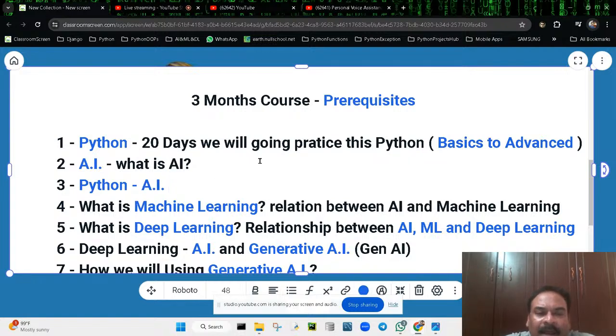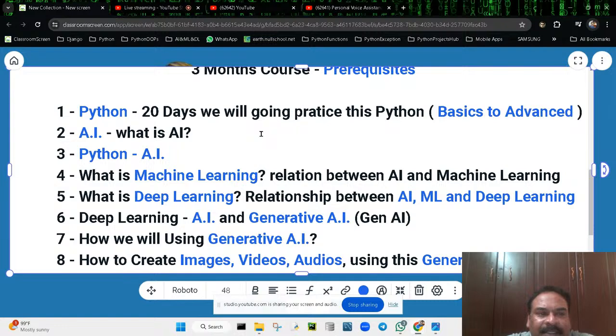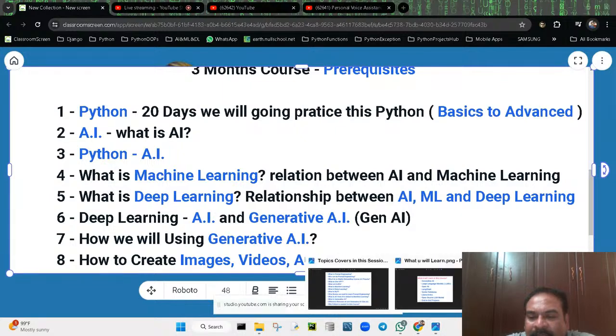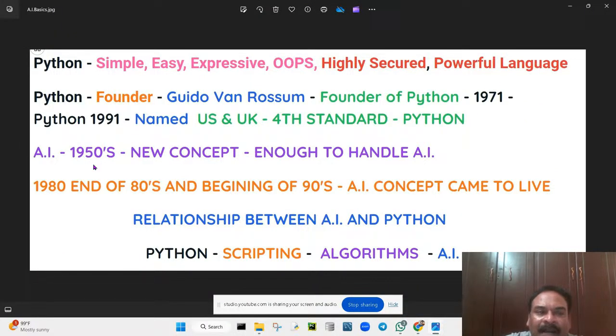So right now I'm going to explain exactly what the relationship is between Python and artificial intelligence. Why did the Python language become very popular? The reason is this: artificial intelligence is not a new concept, it is from the 1950s. But at the time, they didn't know how to handle this particular kind of artificial intelligence, so they put it aside. It came around again at the end of the 1980s and the beginning of the 90s. So the AI concept came into life.